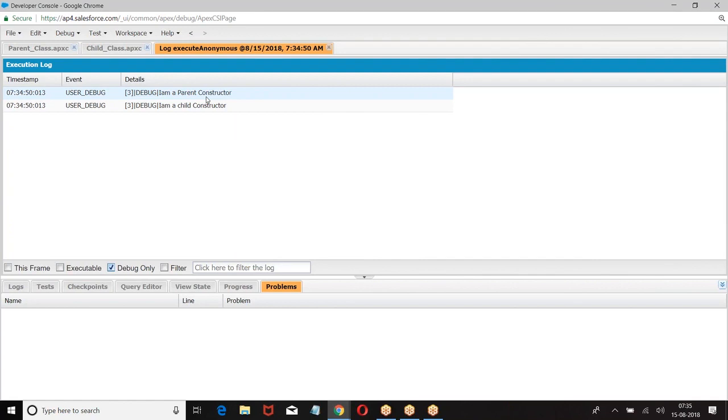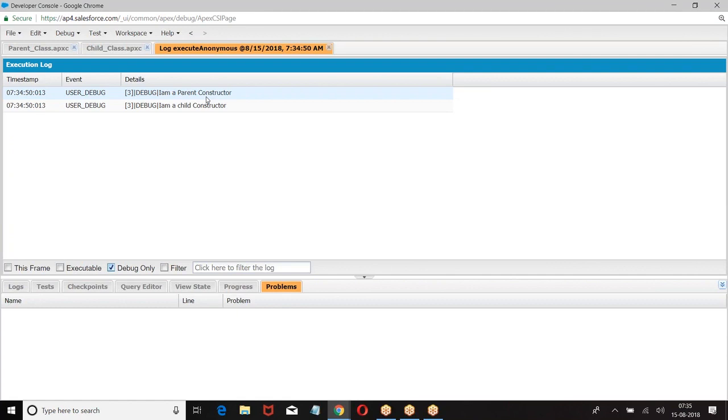When will the parent class constructor be called? A constructor will be called only when you create an object for the class. So when you create an object for the child class, automatically at the back end, an object for the parent class is created. That is the reason the parent class constructor executes, followed by the child class constructor. Are you getting my point? Whenever we create an object for the child class, the parent class object is created, followed by the child class object. But the point is, within the child object only, the parent object will be there.